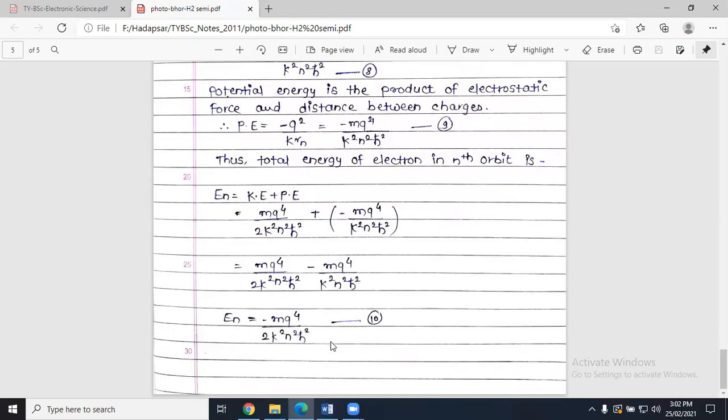And this equation number 10 will give us the total energy of the electron in the nth orbit, because we considered in the very first part of this lecture that we are going to consider the electron in the nth orbit. That is why the total energy of the electron will also be in the nth orbit. All right. So with this, we'll finish this lecture. We'll see the remaining in the next lecture.